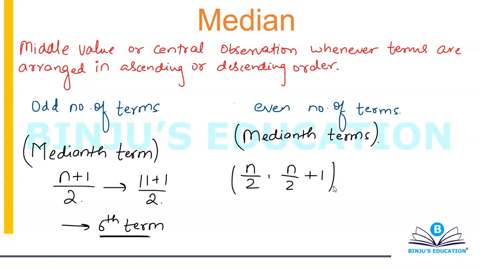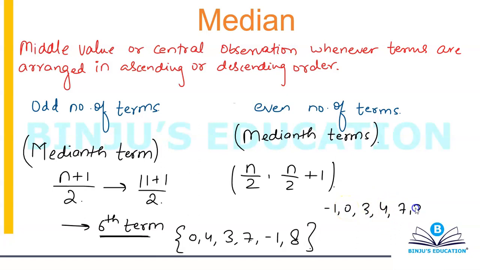And if you want to calculate the median, then you will take the average of the values of these two terms. Let's take an example in order to understand this. This may be a bit confusing to you. So let's say I have terms 0, 4, 3, 7, minus 1, 8. Let's take only 6 terms. Okay. First thing is arrange them in ascending order. So that will be minus 1, 0, 3, 4, 7 and 8.